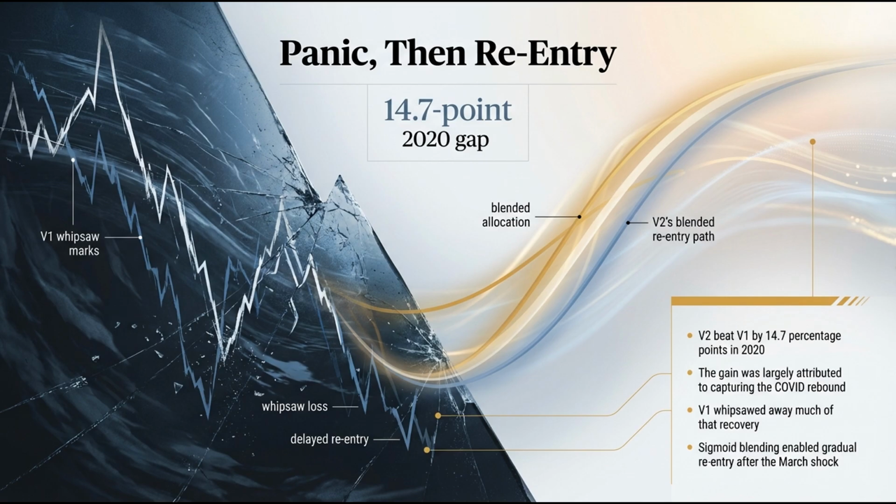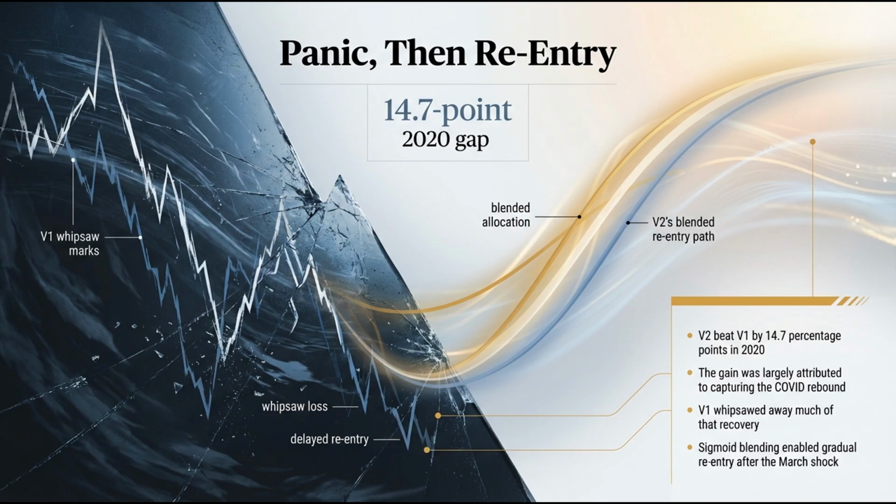total global economic shutdown? The pandemic crash of early 2020 was an event with absolutely no historical precedent in the training data. If the hysteresis bands and sigmoid curves were merely overfit to the mild, localized corrections of the 2010s, the model should have failed catastrophically when faced with a true exogenous shock. Instead, we saw a decisive, unarguable separation in performance. Let us hear the specific numbers on that separation.